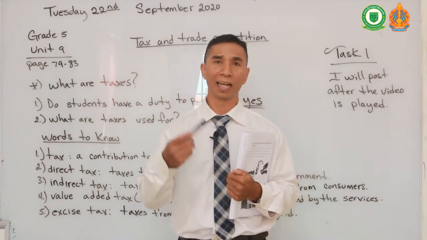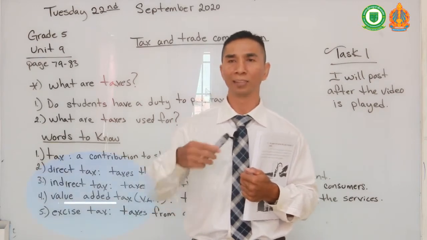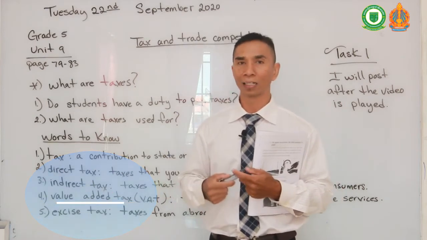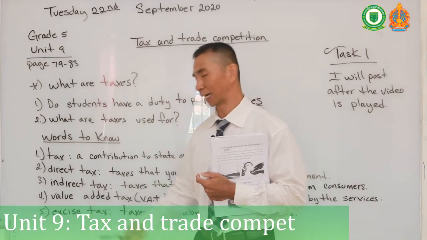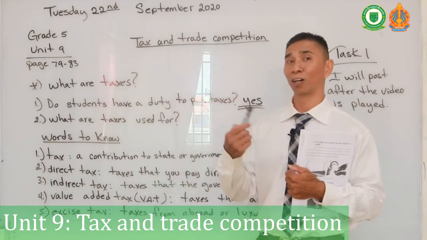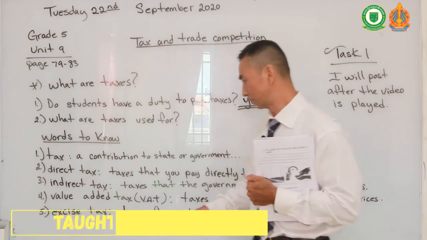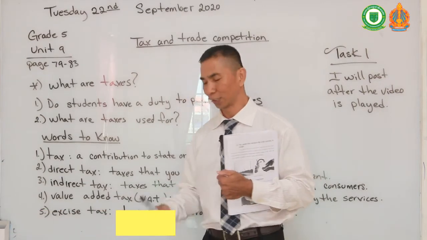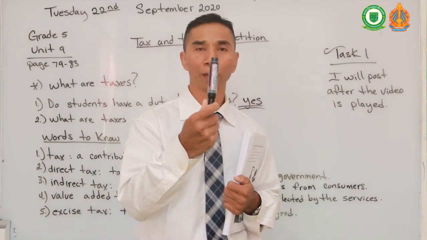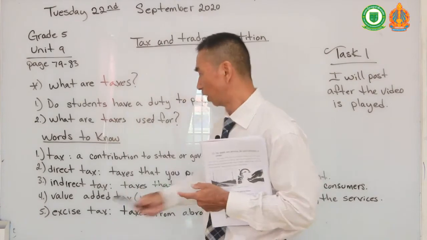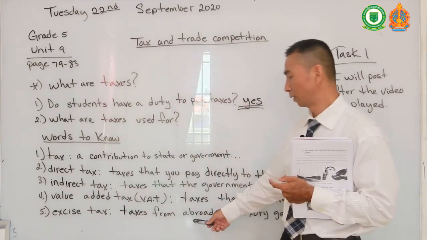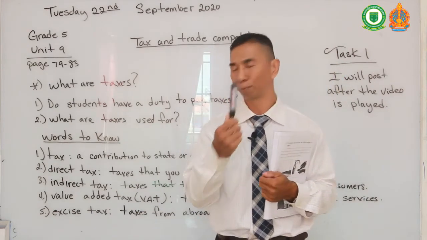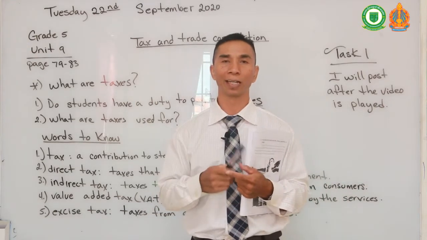If you buy a car, because no car is made in Cambodia, right? It is made in different countries. And in order for that car to come to Cambodia and for us to buy that car, we have to pay an excises tax. Sometimes the taxes for a car are a lot, right? It's over like 100%. But those are taxes on luxury goods. That is what you call an excises tax. Especially if this pen is not made in Cambodia and it's made in a different country, we will also have to pay an excises tax. I mean, it's coming from a different country. It might not be as much as a car, but we will also have to pay some form of tax so the government can collect for this pen.